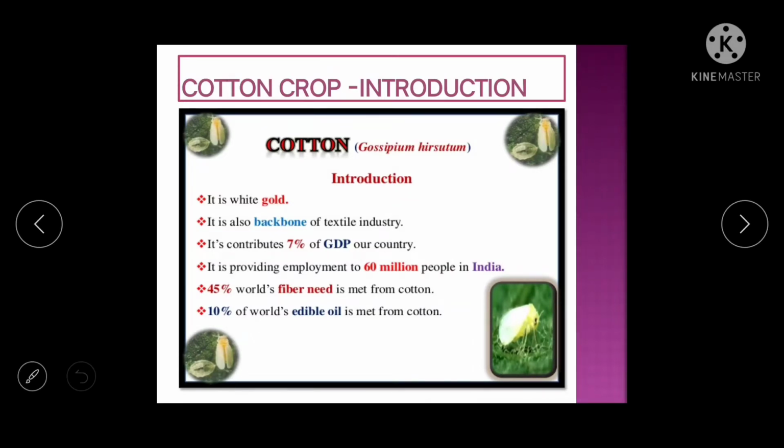Then 7% GDP it contributes. 60 million people in India, this cotton industry is providing them employment. Then 45% of world's fiber need is made from the cotton. Then 10% of world's edible oil is made from the cotton. So these are the basic things, no need to remember in the entomological subjects.